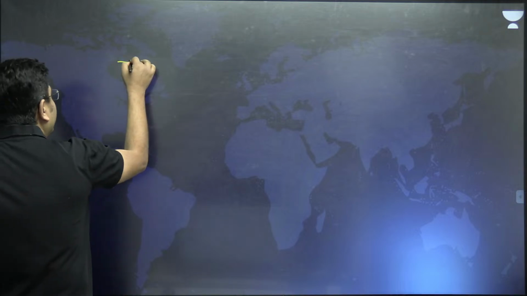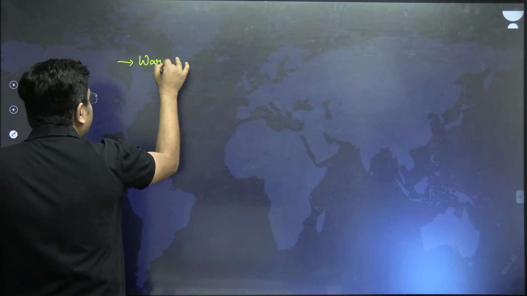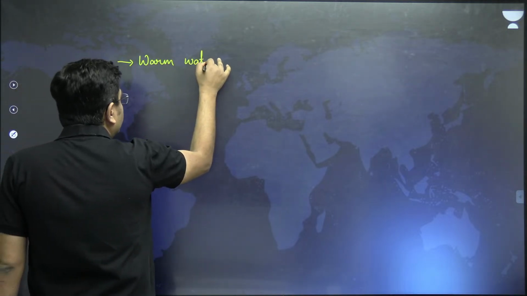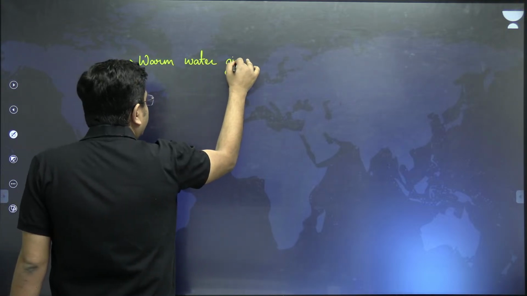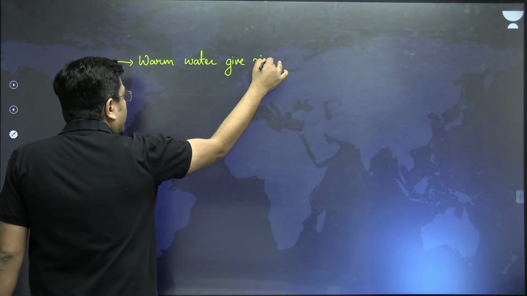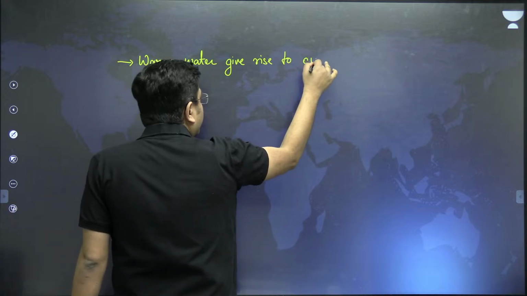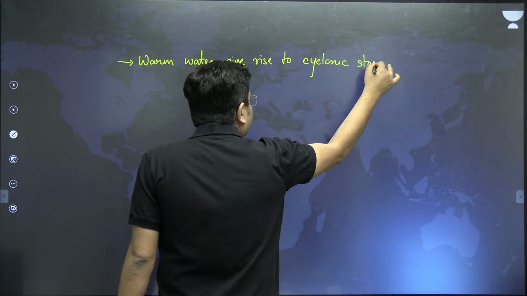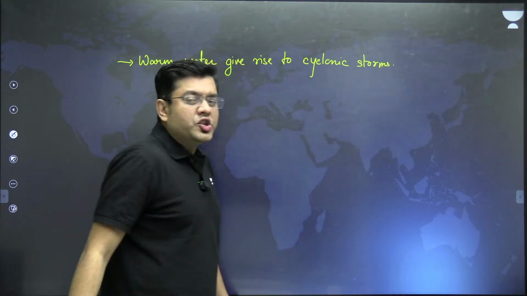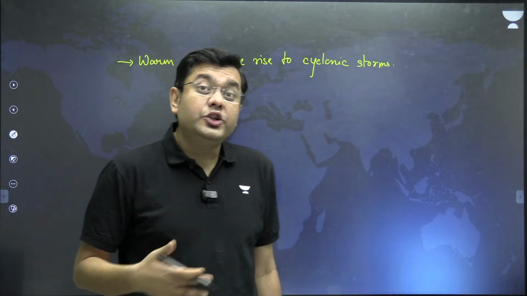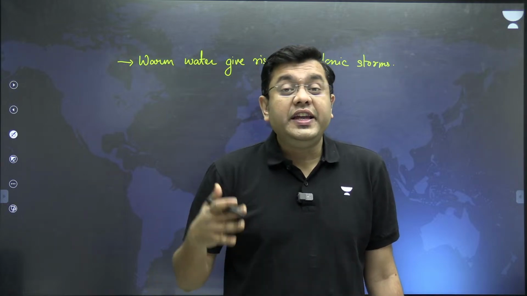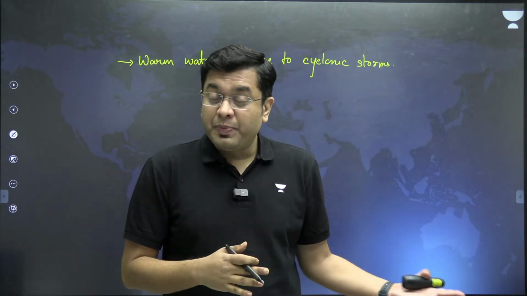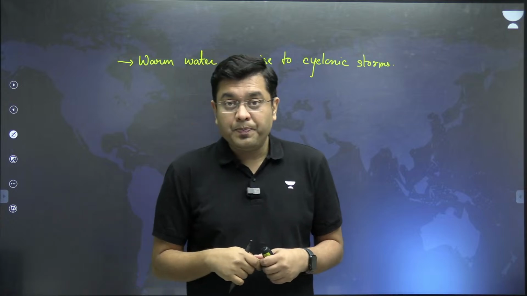So, the warm waters give rise to storms, to cyclonic storms, frequent and much more intense. The cyclones are getting stronger and stronger with each passing day and each passing season.